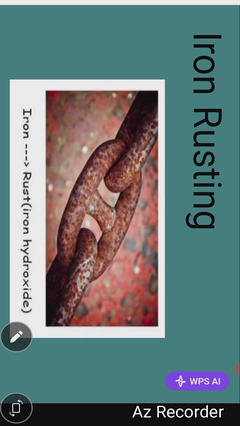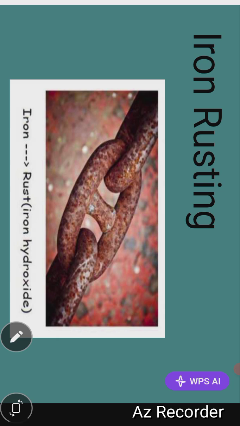The rusting of iron is an example of a chemical change. Before iron can rust, you need iron, oxygen, and water. The combination of the three forms rust, which is iron hydroxide. When iron hydroxide is formed, it is not easily reversible. It is not possible to get your oxygen, water, and iron back.